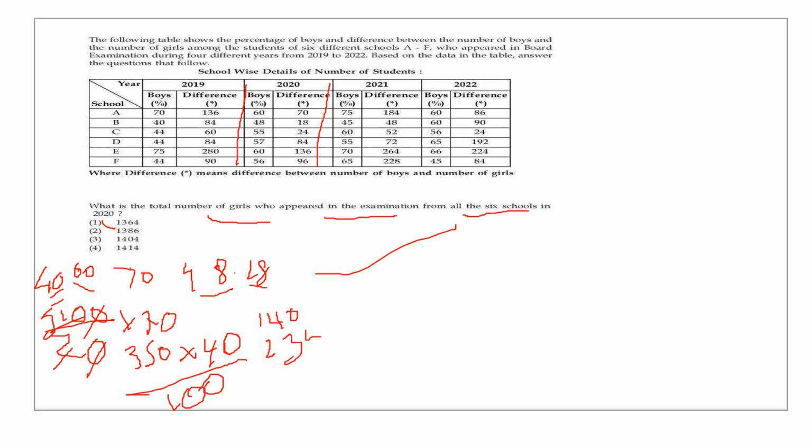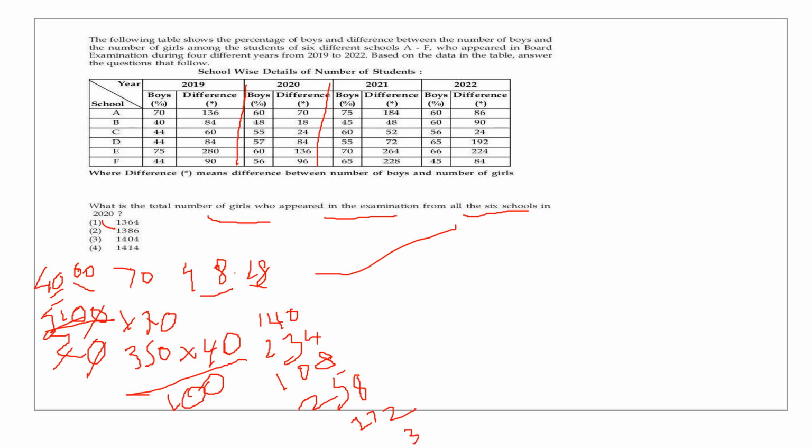Same way you have to find out. And for C school, you will get 108. And D, you will get 258. For school E, you will get 272 girls. And for F, you will get 352.